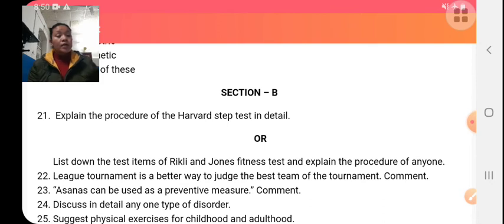List down the Rikli and Jones test. Rikli and Jones test is used to measure the fitness of a senior citizen. In Rikli and Jones test, 6 test items are involved. That is, chair stand test. Chair stand test is used to measure the strength and endurance of the lower body.